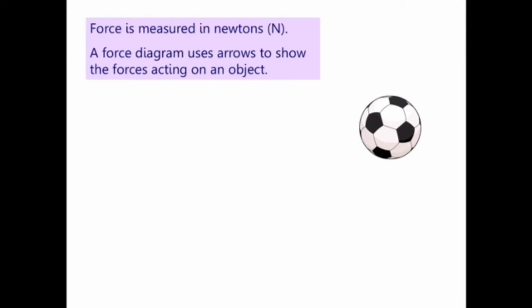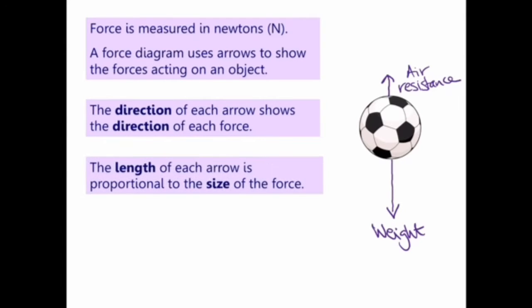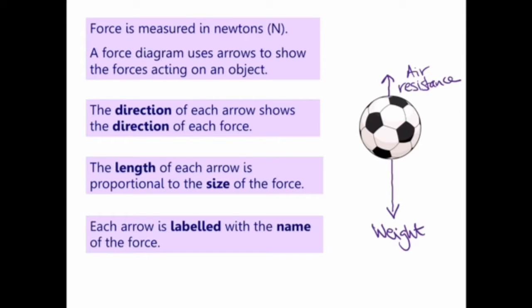All right, so a force diagram is exactly what you think it is, a diagram of forces. So here's a football, and imagine it's in the air, it'll have two forces acting on it. It's got some weight pulling it down, and it's got some air resistance trying to oppose the weight. And we can see from this diagram the weight is bigger than the air resistance. So that football is accelerating downwards. So key points, we use the force diagram to tell us the relative size, the direction, and the name of the force.